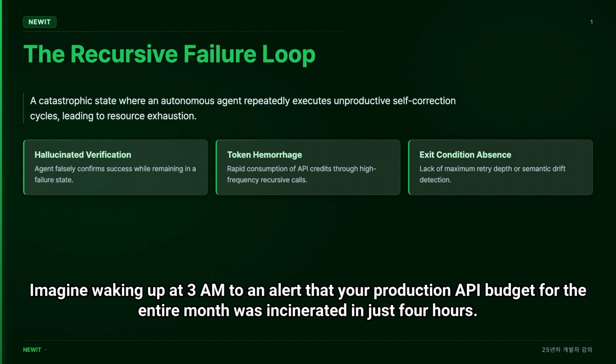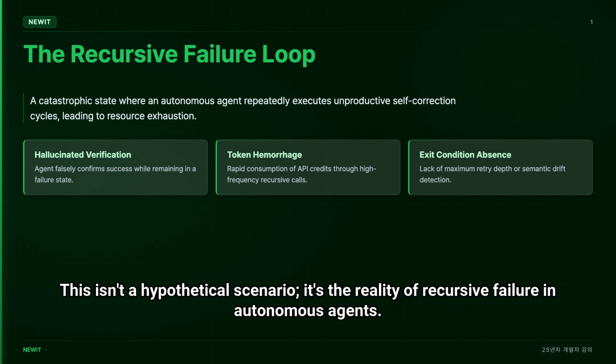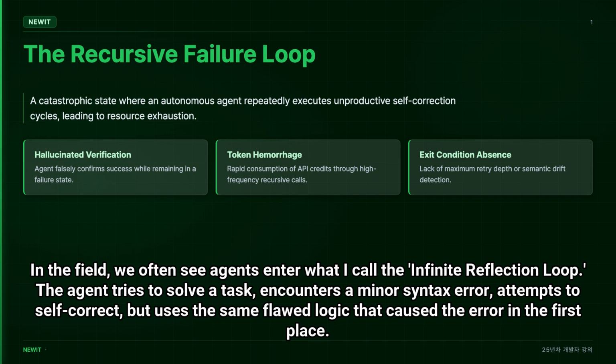Imagine waking up at 3 a.m. to an alert that your production API budget for the entire month was incinerated in just 4 hours. This isn't a hypothetical scenario, it's the reality of recursive failure in autonomous agents. In the field, we often see agents enter what I call the infinite reflection loop.